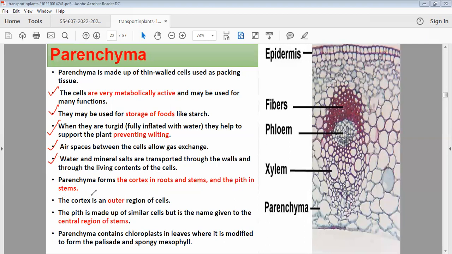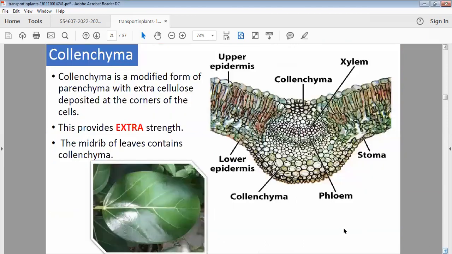Now what is cortex? It's the outer region. And the pith is made up of similar cells, and we give the central region of the stem this name, pith. Parenchyma cells very importantly also contain chloroplasts in the leaves, where they are modified to form palisade and spongy mesophyll. So in the leaf, parenchyma is modified as spongy and palisade mesophyll having chloroplasts, while in the stem it's going to be pith. In the root, it's going to be cortex. This you need to remember.